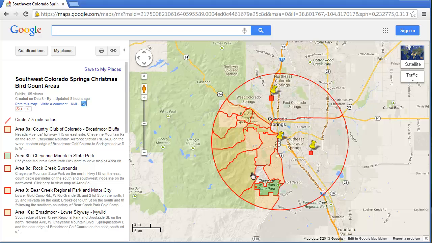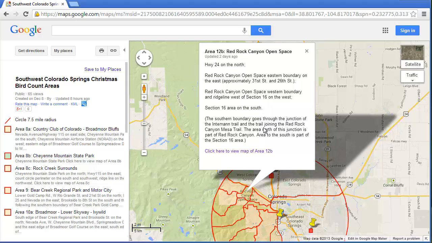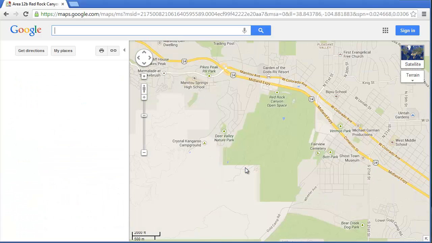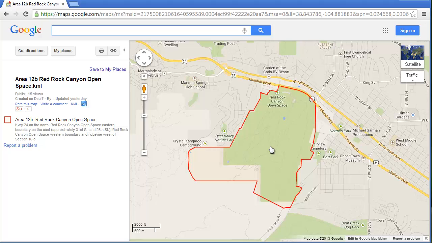So I broke them out into three areas, three regions. From there, you could select, for instance, the Red Rock. Again, the information pop-up comes up, and then there's the link to Area 12B, which is Red Rock Canyon Open Space.